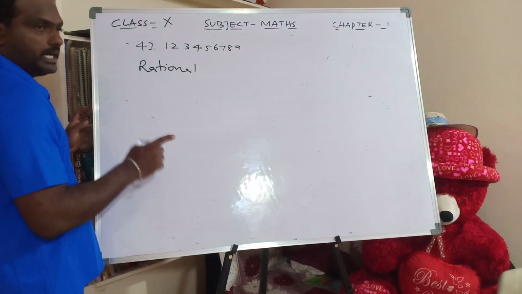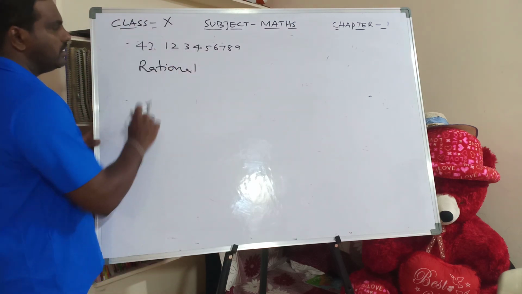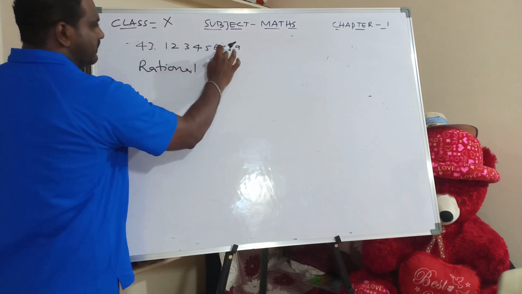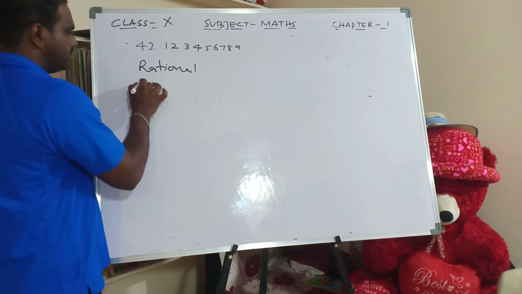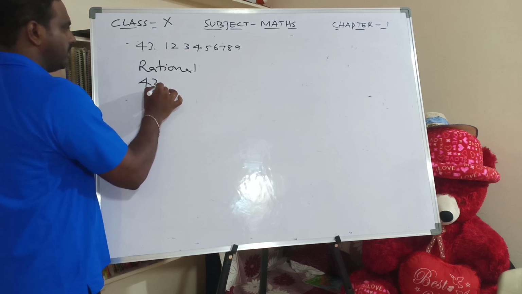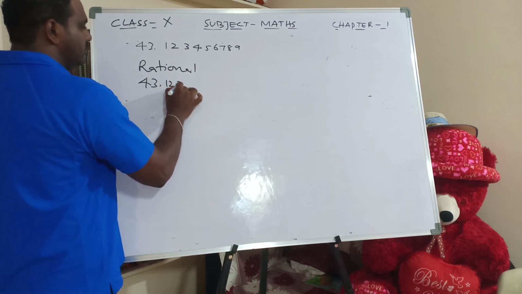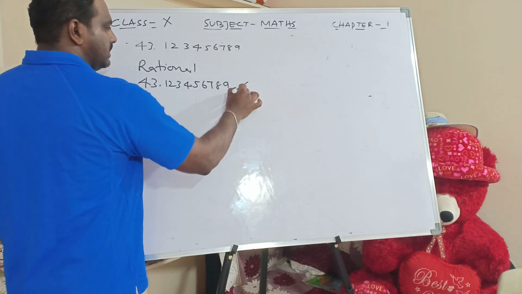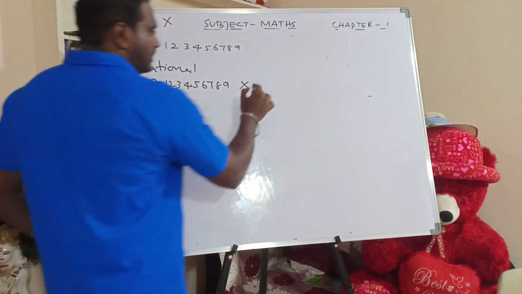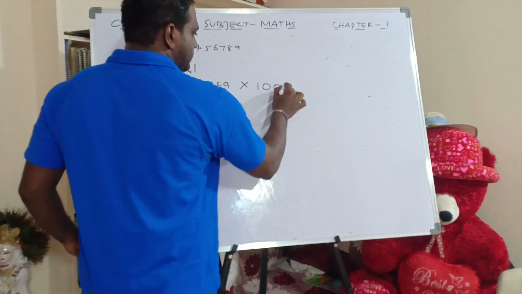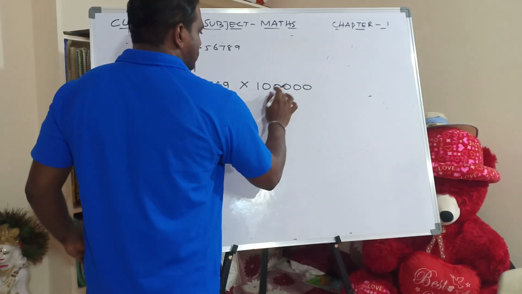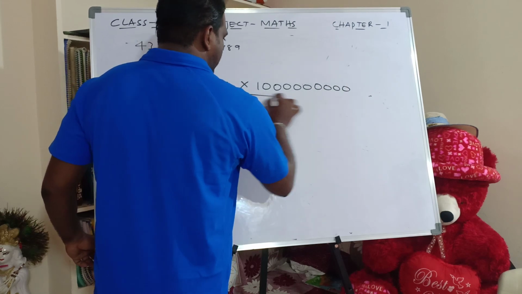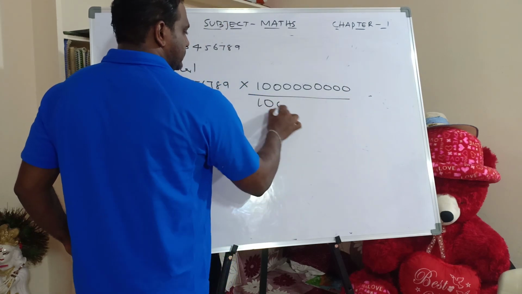So how to write this in the P by Q form is very simple. After the decimal there are 1, 2, 3, 4, 5, 6, 7, 8, 9 digits. That means 43.123456789 into a number with 9 zeros, by a number with 9 zeros.